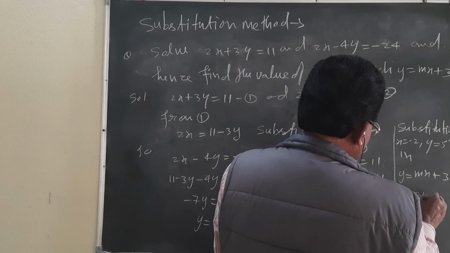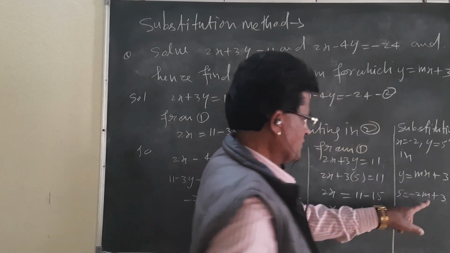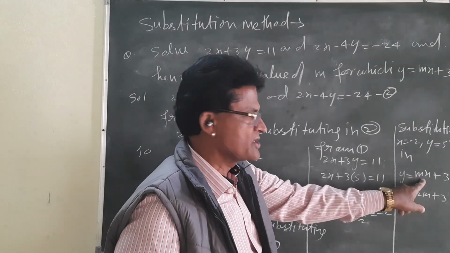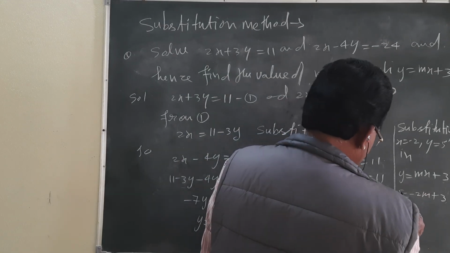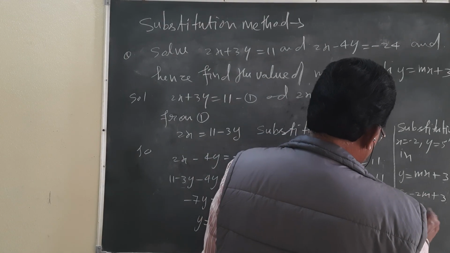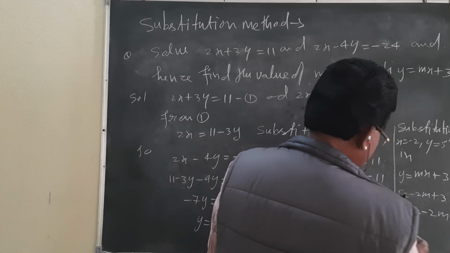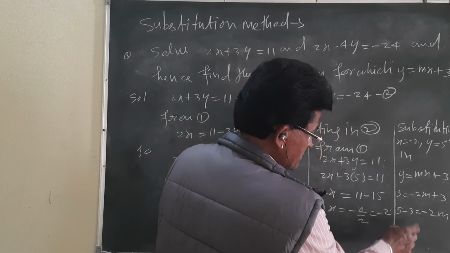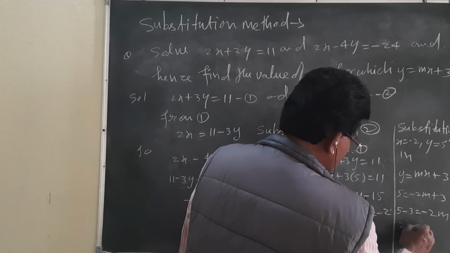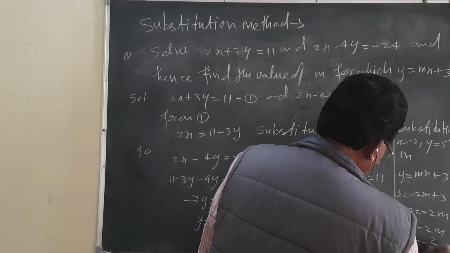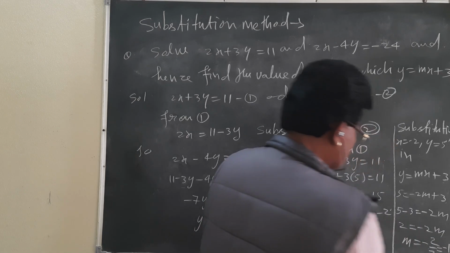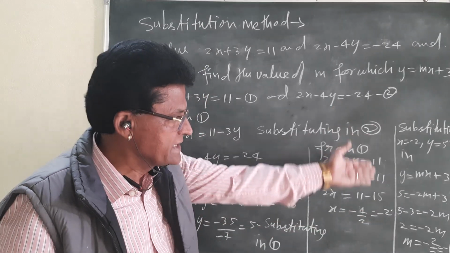Then 5 is equal to minus 2m plus 3. You see, in place of x I substituted minus 2. 3 you take from the right side to the left side: 5 minus 3 is 2. So 2 is equal to minus 2m. m will be equal to 2 by minus 2, equal to minus 1. My dear student, you got easily the value of m.